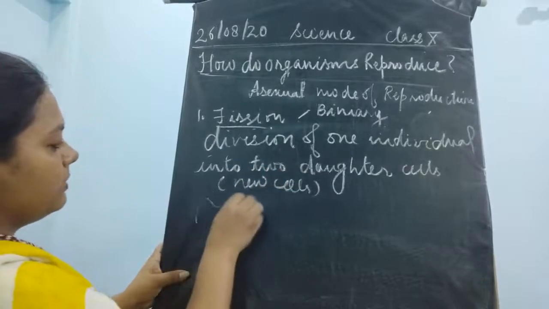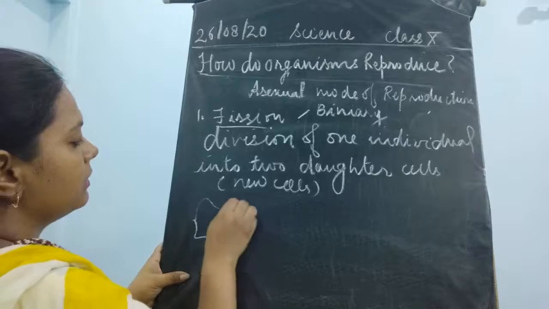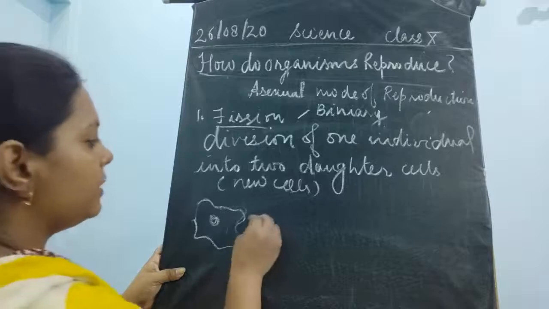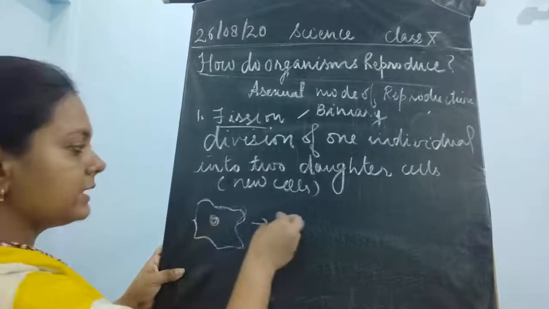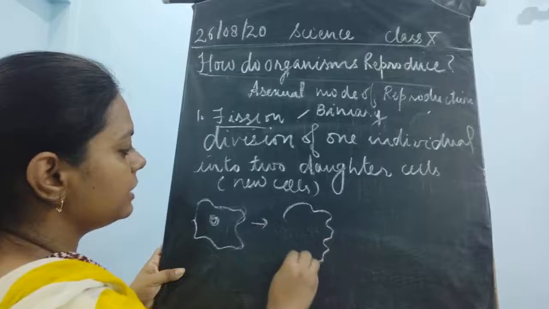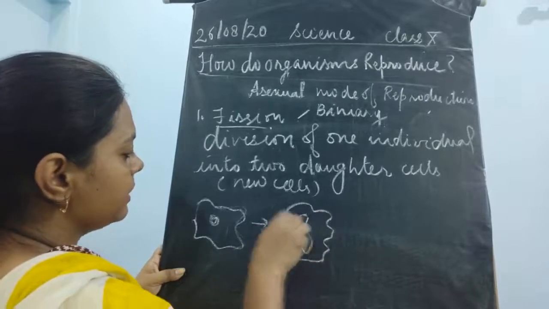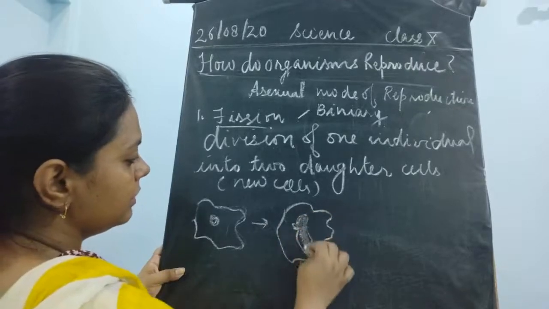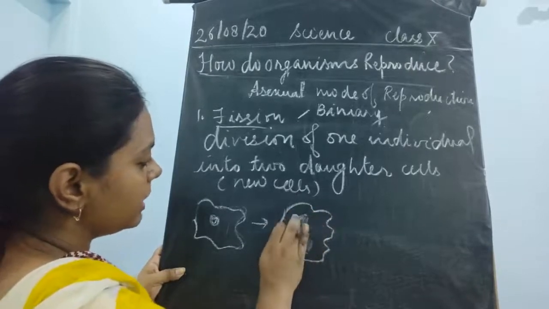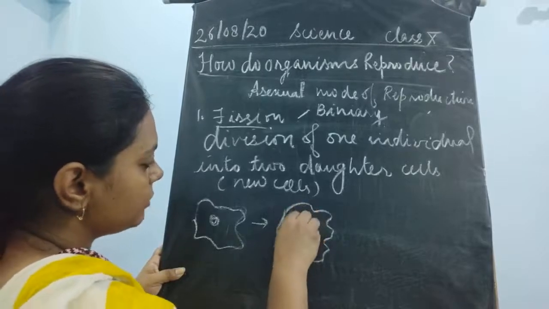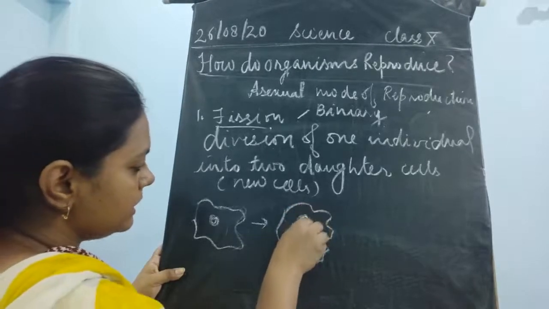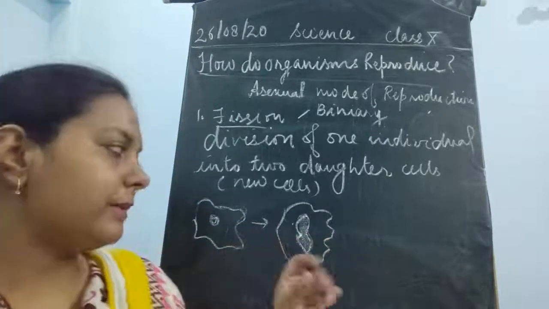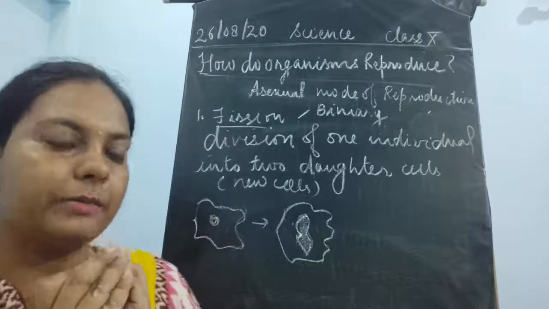One amoeba is there, which has cytoplasm and the nucleus. First the nuclear division is going to take place. The nucleus gets enlarged, and in the middle it starts to constrict, which means the narrower portion comes in the center.